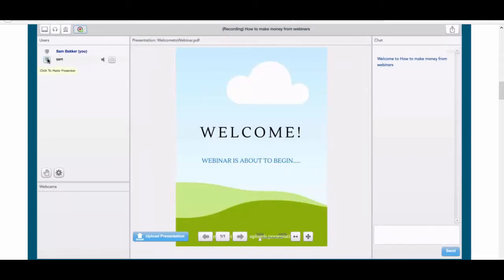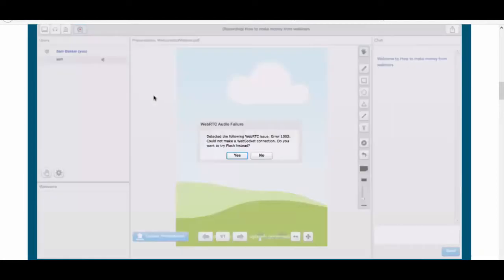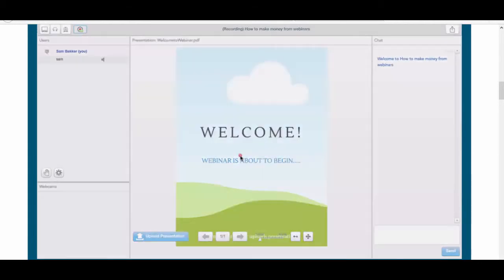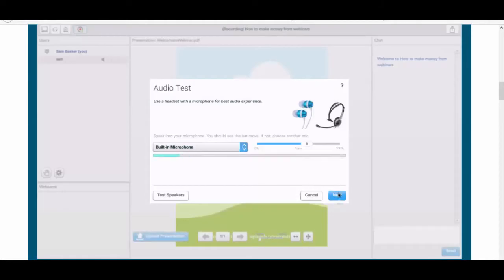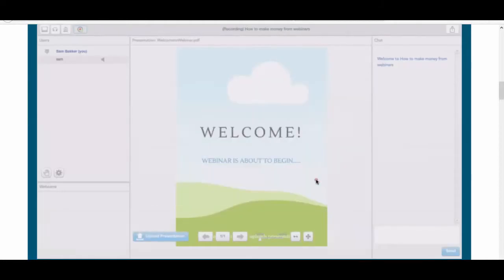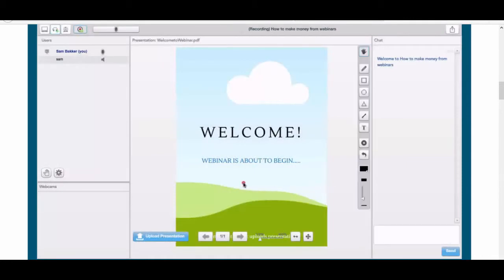We can see that Sam is on the webinar. That's me. I could make Sam the presenter, so you can have multiple presenters. Sam's muted right now, but if I wanted to, I could boot the person, I could mute them or unmute them, and I get full control over this. Now it's taking me through the process of getting my camera controls, getting my microphone controls, and making sure that everything is working as it should be, including testing the mic as well. I can click yes, and as you'll see,